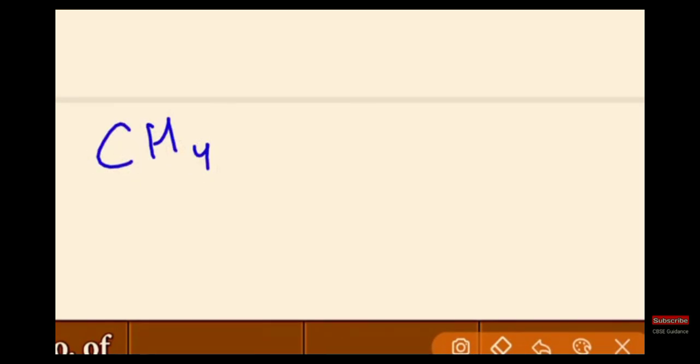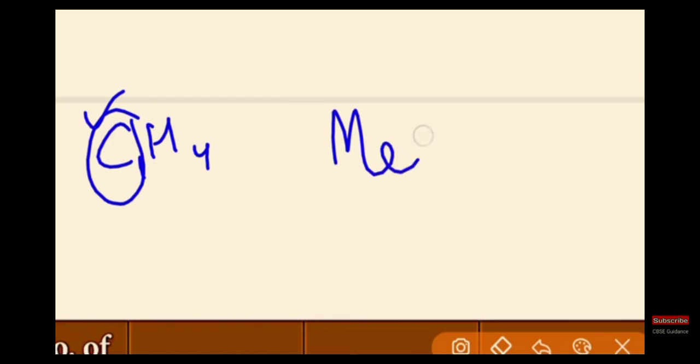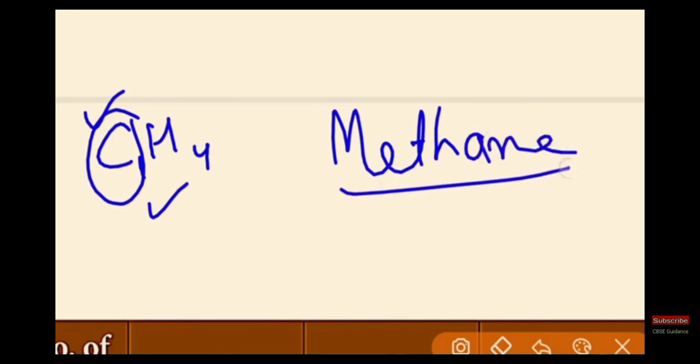Here someone gives CH4. Carbon is 1, hydrogen 4, it is an alkane. If the number of carbon atoms is 1, then it is meth. Alkane means ane. You can call it methane.